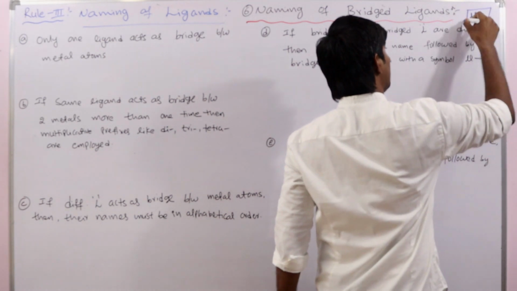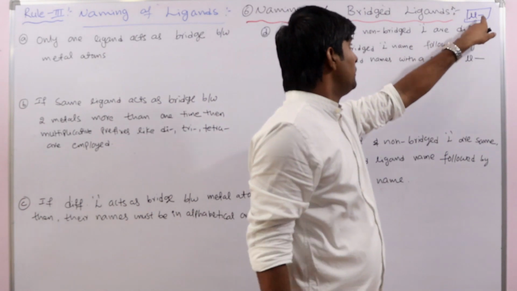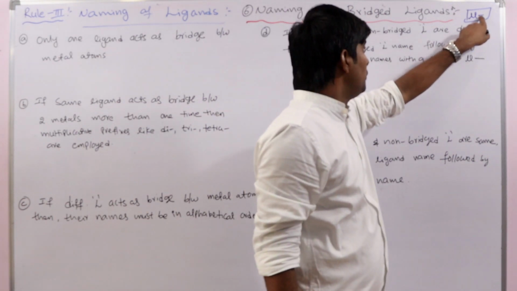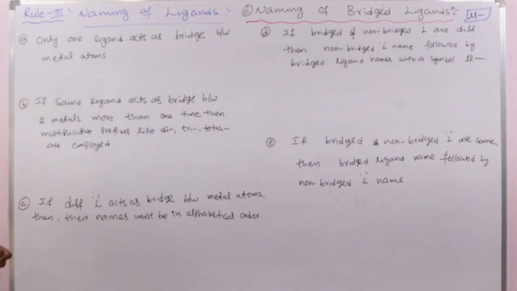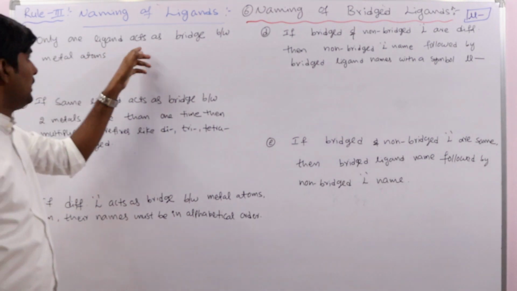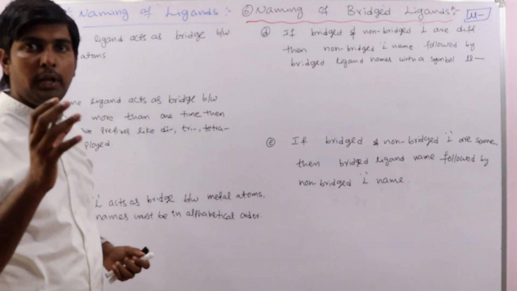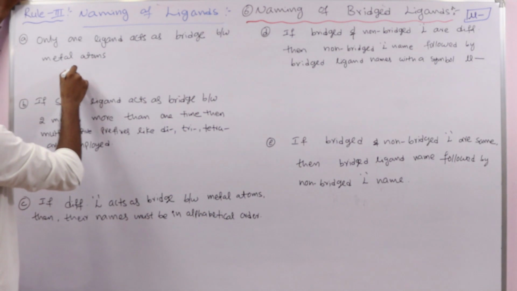Before the name of the ligand we use the prefix mu and we use a hyphen here. So mu, hyphen and name of the ligand. Here we have different possibilities. First case is if only one ligand acts as a bridge between metal atoms.